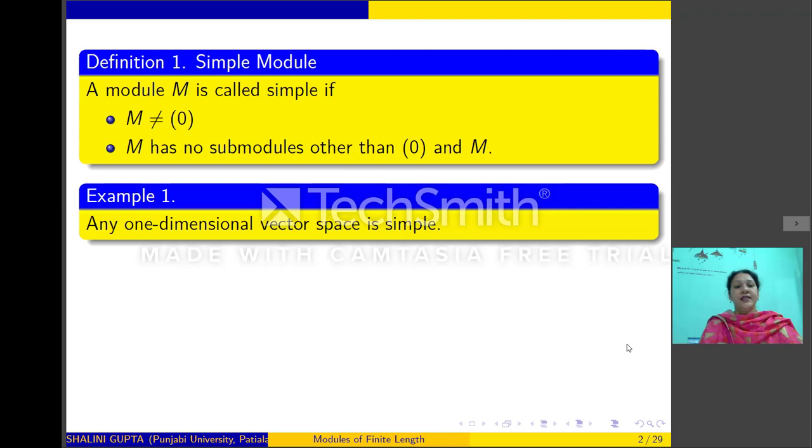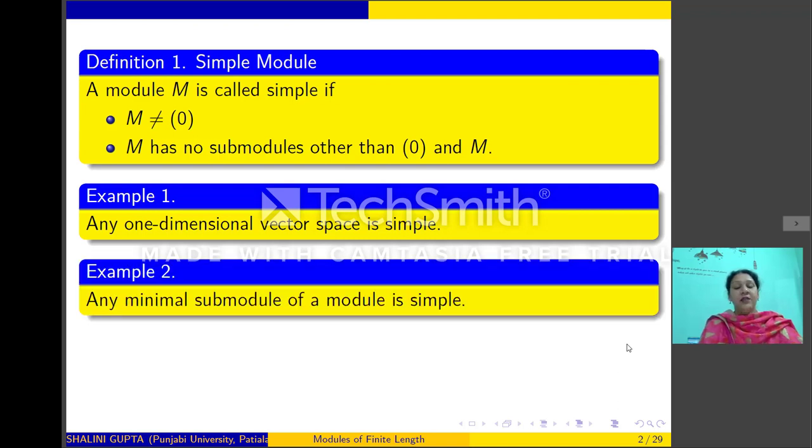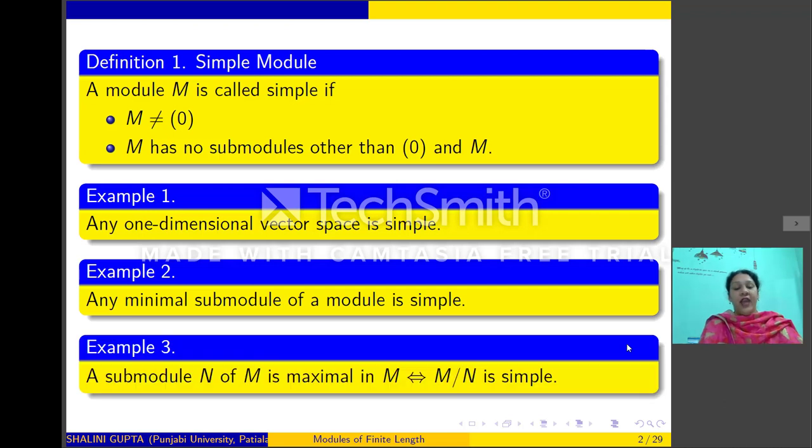Here are some trivial examples of simple module. First example is any one-dimensional vector space is simple. Any minimal submodule of a module is simple. And if N is maximal submodule of M, then M mod N is also simple.